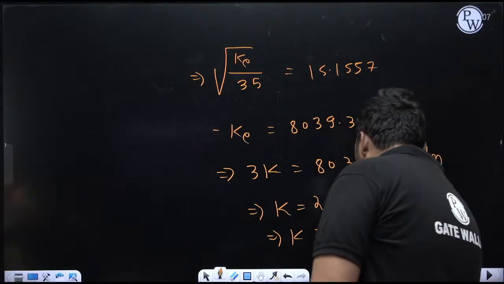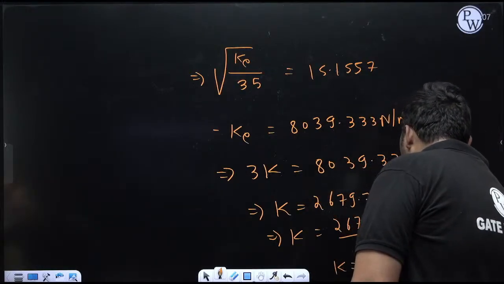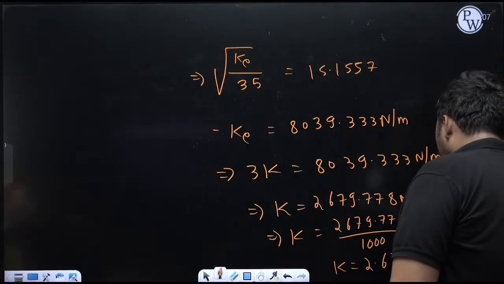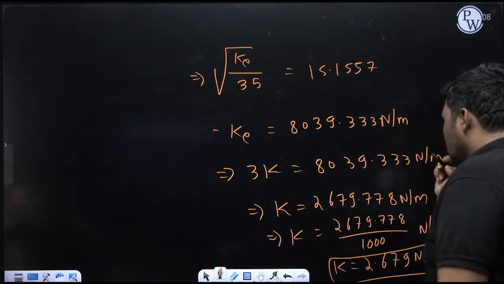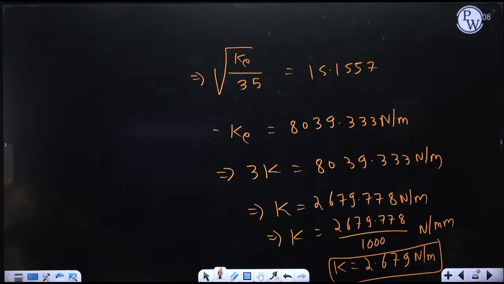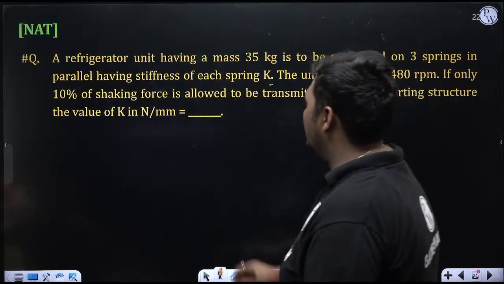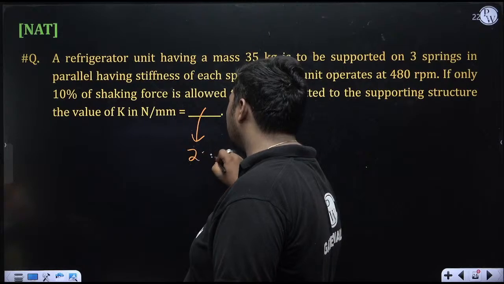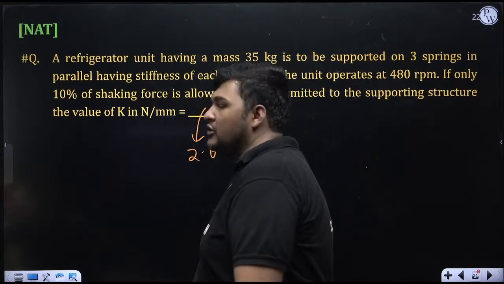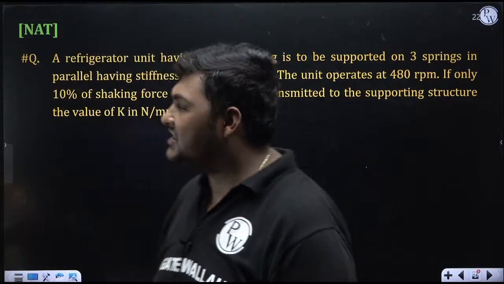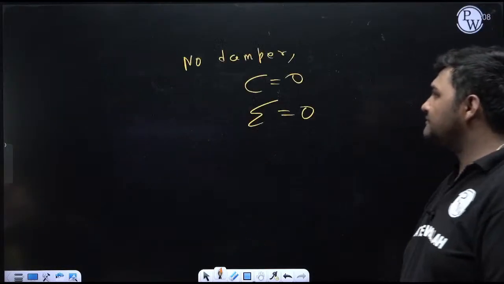How much is it coming? 2.679 Newton per mm. So stiffness of each spring in Newton per mm is 2.679. The examiner is asking in Newton per mm, so the correct answer is 2.679, or you can also say 2.68. Clear? So this is the correct answer for this question.